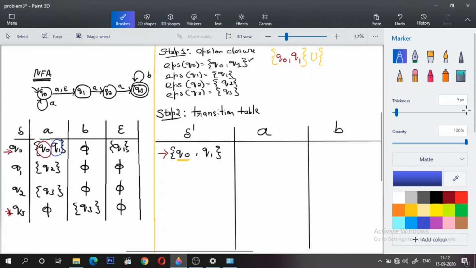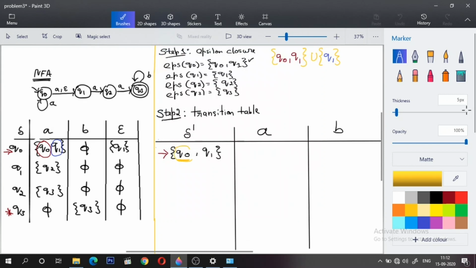So Q1's epsilon closure is Q1 itself, isn't it? So this is what we get. Okay. So let me come back to the transition table on the right hand side. So this is done.